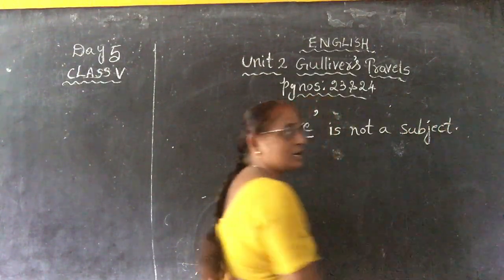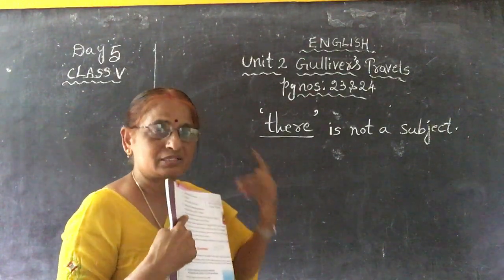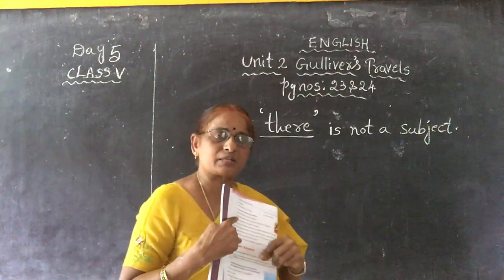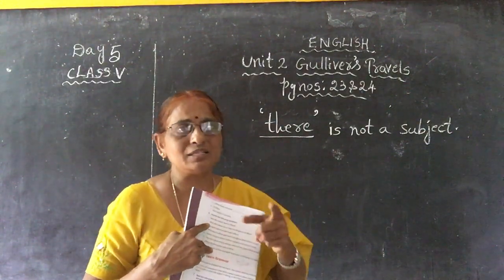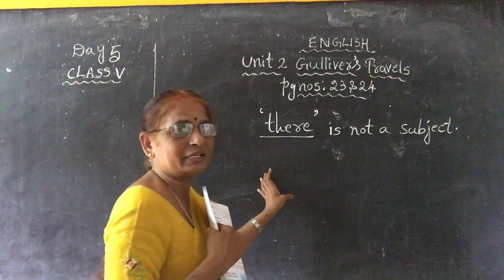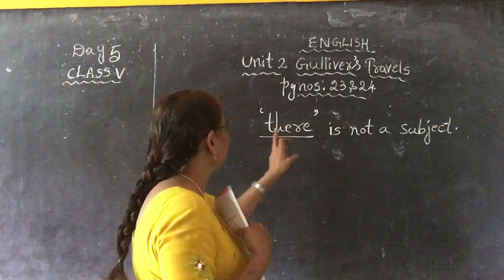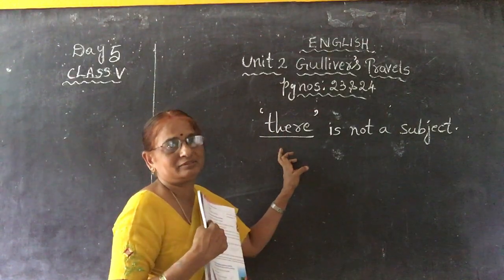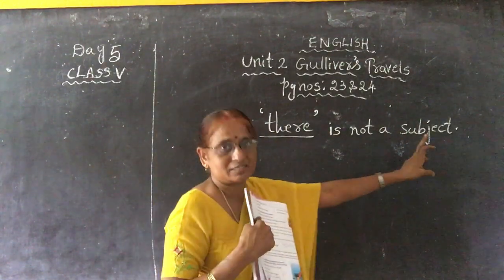Already you caught my point. What did I say in the previous class? What is called a subject? The name of a person, place, animal, or thing. When we have these four nouns in the sentence, that is called a subject. Isn't it? So "there" is not a subject. There is not a noun also.